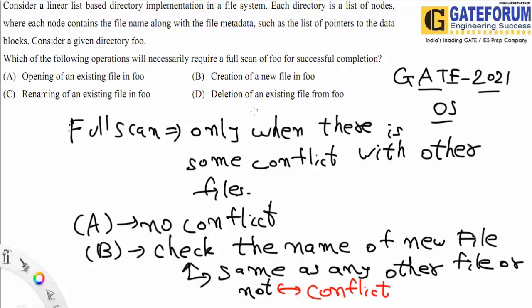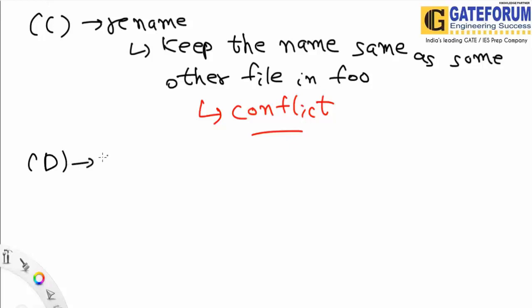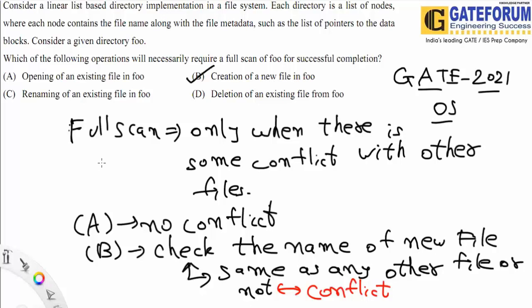And whenever we delete, we are just freeing up the memory space. So it would have no conflict, because we are not worrying about the memory part with other files. The conflict is caused only when we are creating or renaming a particular file inside the folder. Whether we are creating or renaming, we need to check that the file is not the same as the other files inside the folder. So the answer would be specifically B and C for this question.